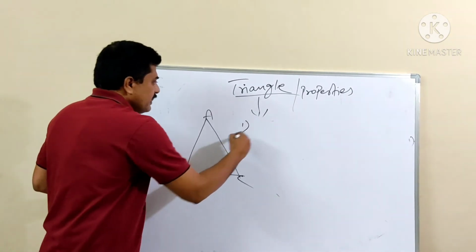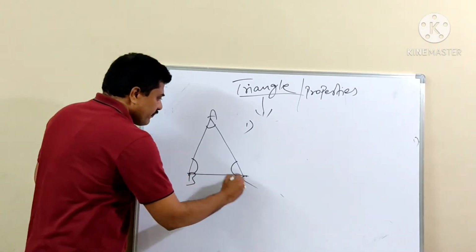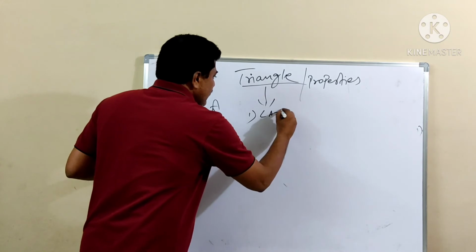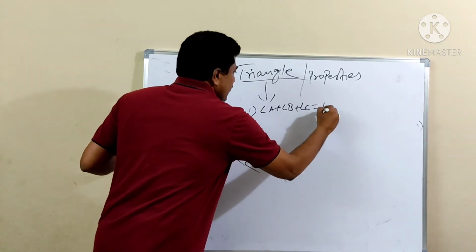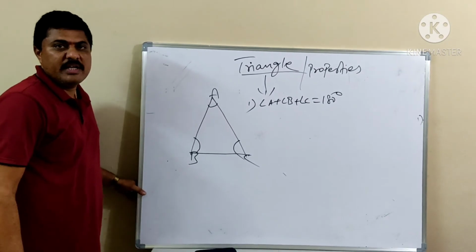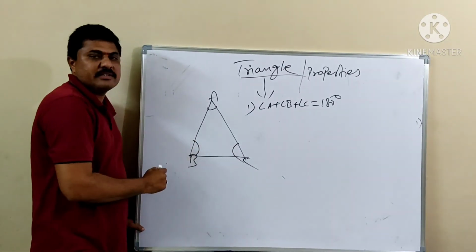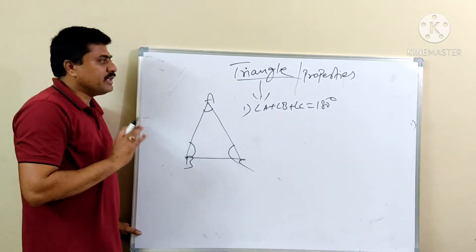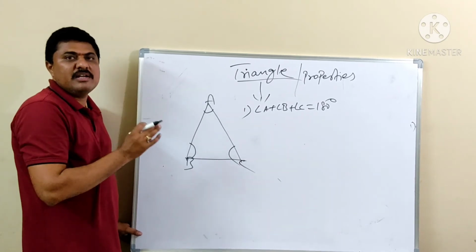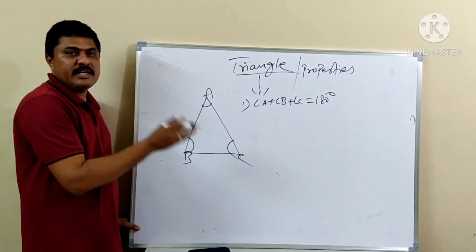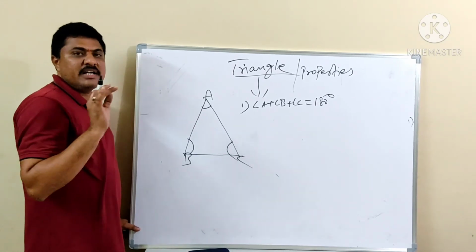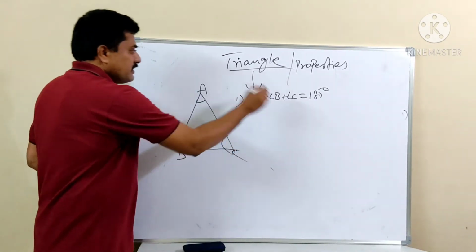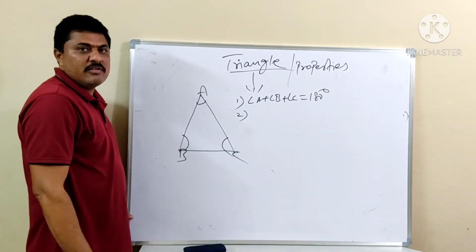So the first property is dealing with angles. Sum of the 3 angles of a triangle: if I add all 3 angles, that is angle A plus angle B plus angle C, will be equal to 180 degrees only. If you add all 3 angles of a triangle, the sum should be exactly equal to 180 degrees. This is the property. It should not be more than 180 or less than 180. If it is more than 180 or less than 180 with the given angles, a triangle cannot be formed, meaning you cannot draw a triangle. The main property is this one: sum of the angles of a triangle equals 180 degrees.